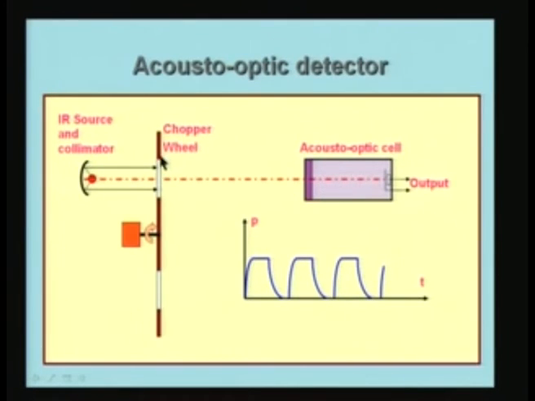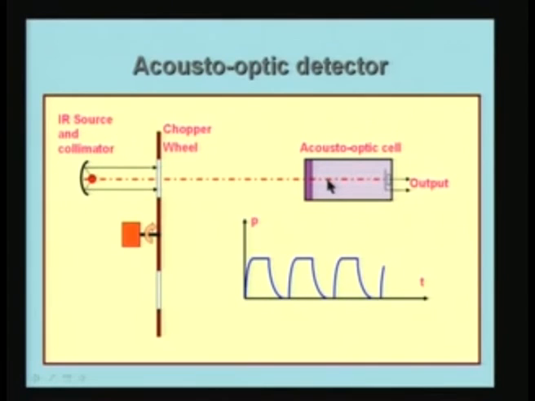Once the hole has passed the source, the pressure starts decreasing because there is no radiation communicated here. So, the pressure comes down, and again this repeats itself because I am rotating this wheel by using an electric motor, and from the IR source I am going to get a collimated beam here, and that passes through this hole, and I can get an output from this transducer which is going to vary as shown here. So, this is the pressure versus time signal which you get from the acousto-optic cell. In other words, the acousto-optic detector is a detector which detects the radiation of particular wavelength of interest to us.